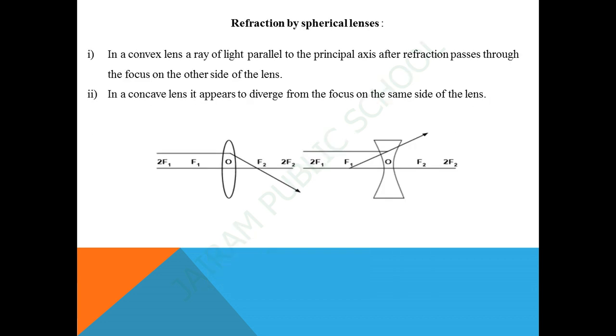Next, refraction by spherical lenses. The first point: a ray of light from the object which is parallel to the principal axis, after refraction from a convex lens, passes through the principal focus on the other side of the lens. In case of a concave lens, the ray appears to diverge from the principal focus located on the same side of the lens.